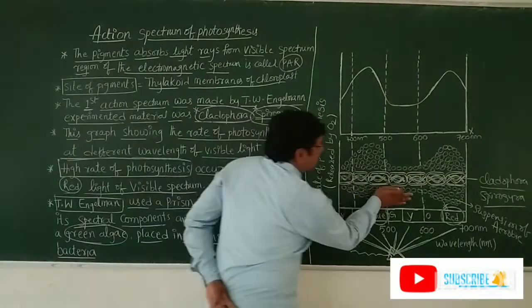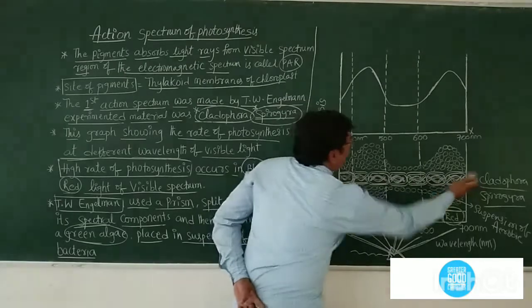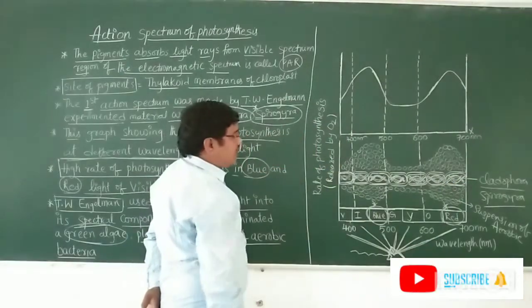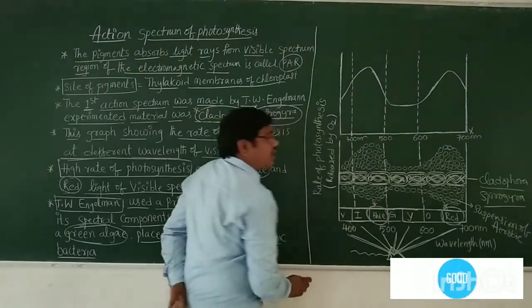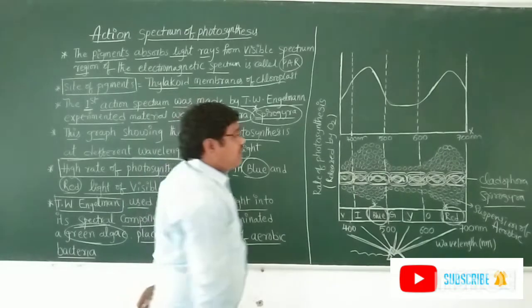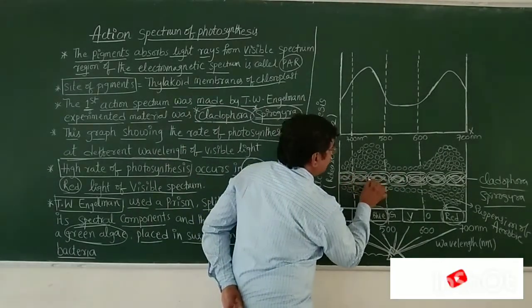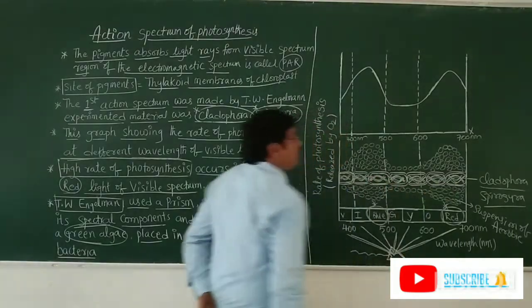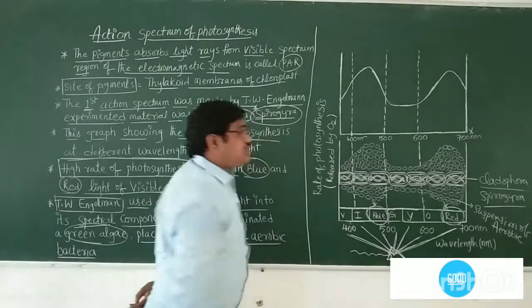In this suspension of aerobic bacteria, Engelmann placed the Cladophora or Spirogyra. These Cladophora and Spirogyra are filamentous algae. They contain ribbon-like chloroplasts, with chlorophyll pigments.